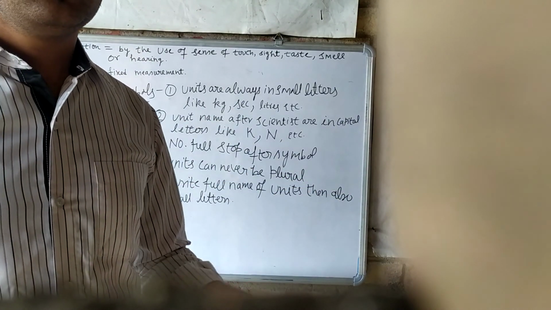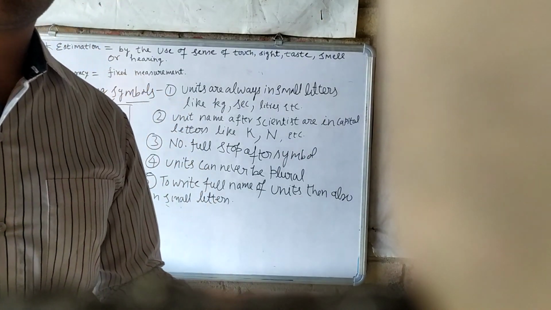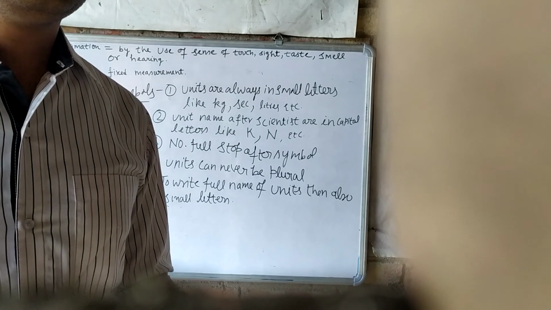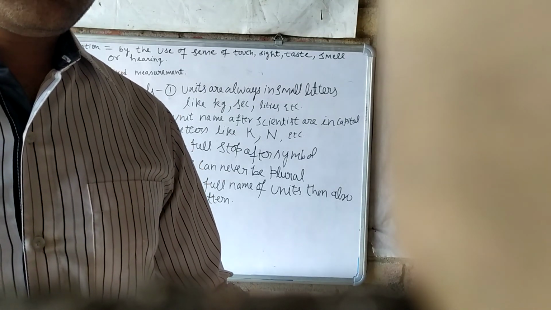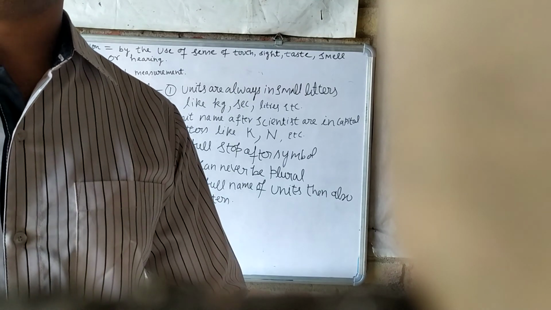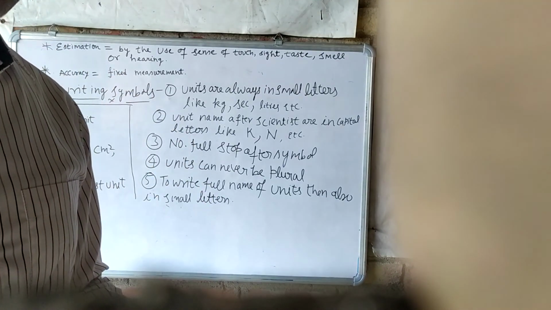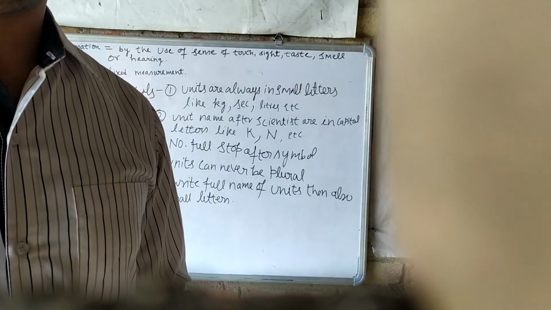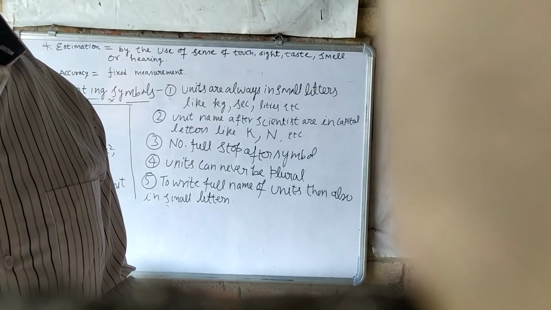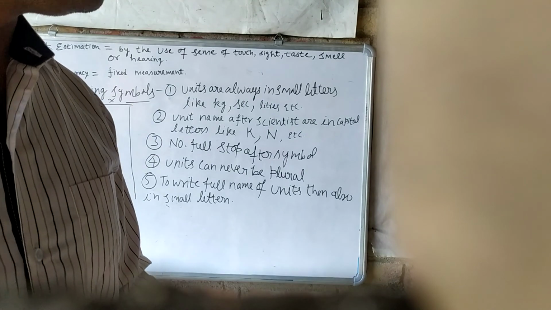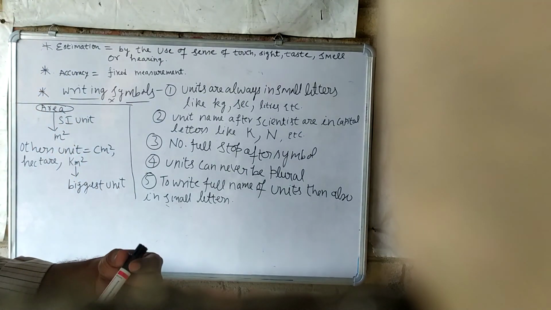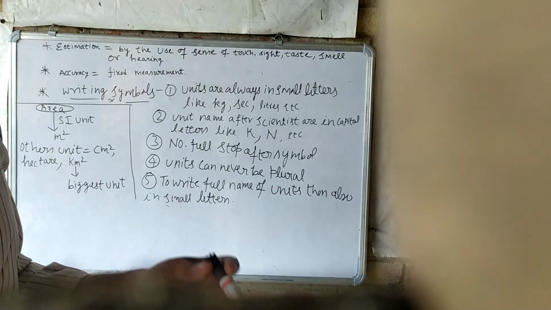Like if we have two pieces of cloth, then what will we do? We will use the sensation of our touch. We will touch both the clothes and we will see which cloth is better than the other. So how do we feel that? Just by the estimation, by the use of sensation of our touch. So this is the estimation.